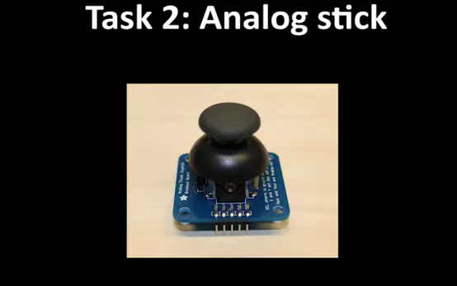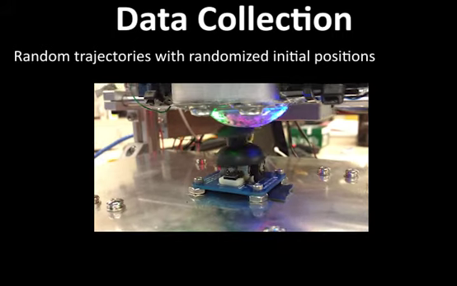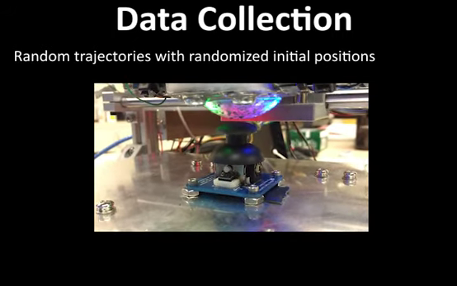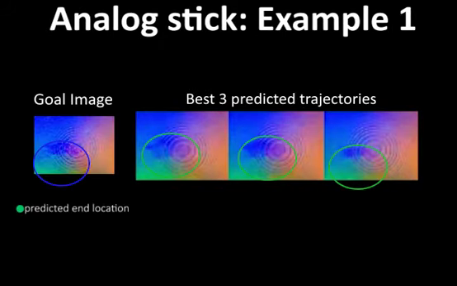The second task is to maneuver the end effector in X, Y, and Z directions to reach a desired contact state with the analog stick, specified as a tactile image. To solve this, Tactile MPC must intentionally break and re-establish contact with the analog stick, requiring multi-step planning. This is an example of random data collection with the analog stick task. We collected 3,500 trajectories fully autonomously. In the tactile predictions, we can see that the model predicts breaking and re-establishing contact.